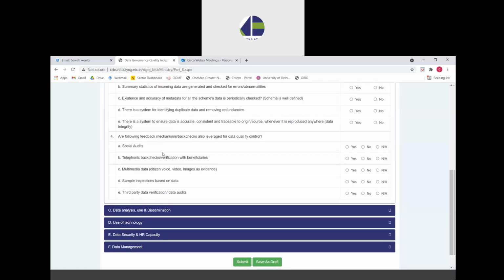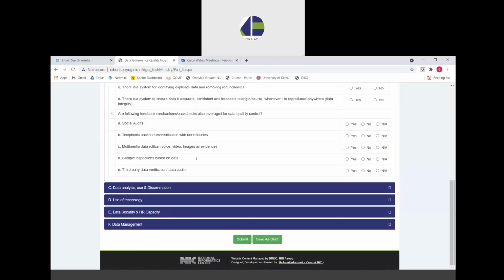Then point B, telephonic back checks or verification with beneficiaries, which means that based on the data that is collected, if it is an individual based data, let's say, or if it is a facility based data, on a sample of beneficiaries or on the entire population of beneficiaries, some telephonic calls are made and that data is rechecked to ensure that data which was reported was correctly collected from the beneficiaries. There is no error in that data collection or any bias.